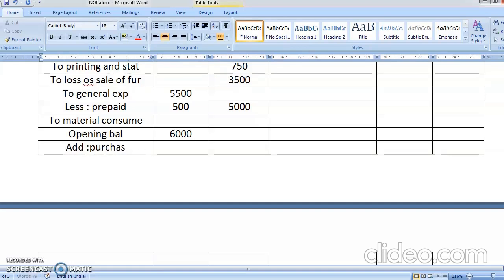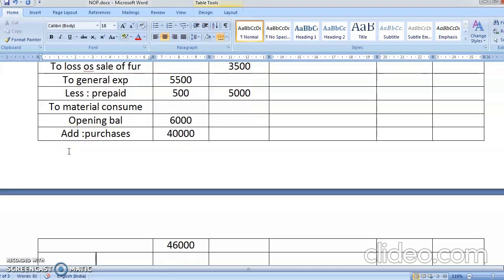Add purchases. So current year purchases was 40,000. That comes to 46,000. Less closing stock.